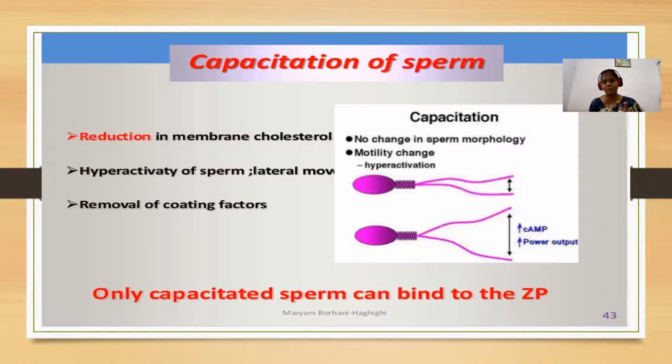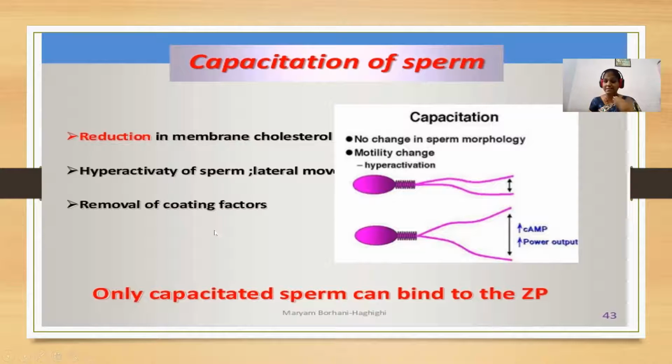So very few sperms, some thousands, enter the uterus. From there they reach the fallopian tube. In the meantime, if a secondary oocyte is released from the ovary, it is received by the fimbriae present in the infundibulum, and the secondary oocyte reaches the junction called the ampullary isthmic junction. Now the sperm which enters also reaches that ampullary isthmic junction.